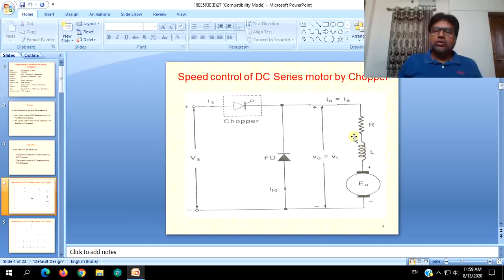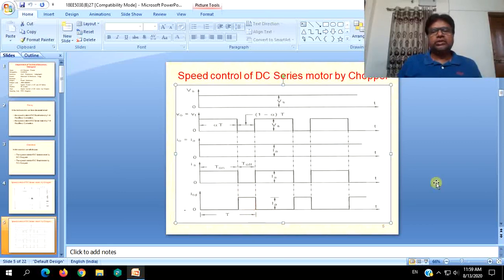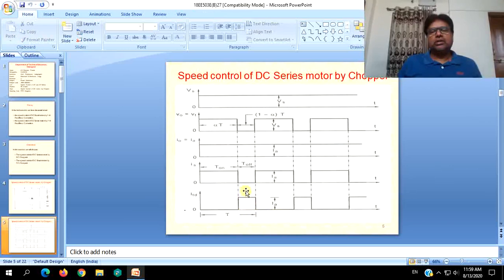Now, the load inductance releases its energy through the load itself via the short circuited path provided by the freewheeling diode. So this is where the freewheeling diode conducts. This is the duration during the turn off period. That is how current is made continuous. So this is the continuous current mode of the step down chopper for DC series motor control.